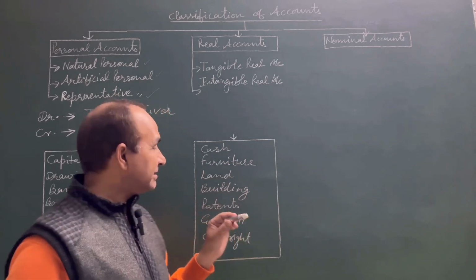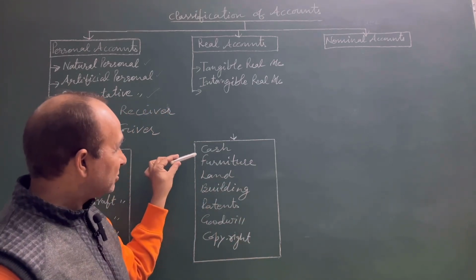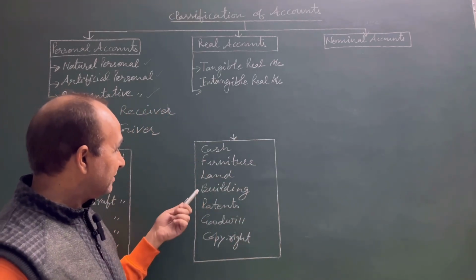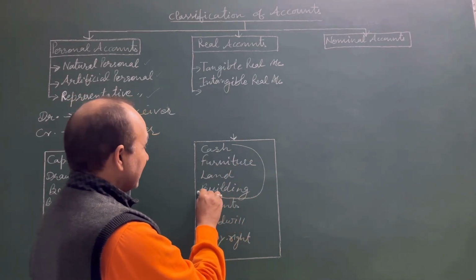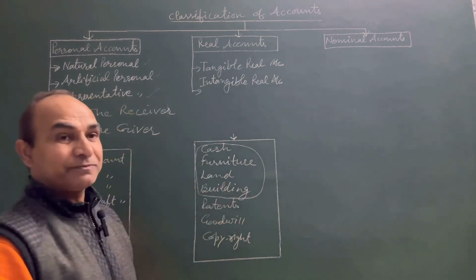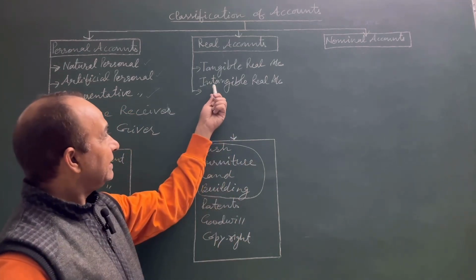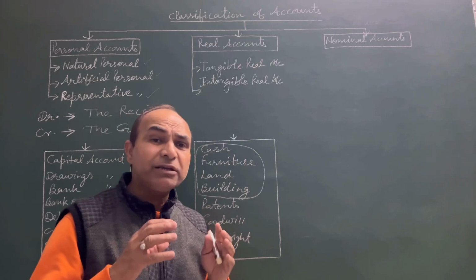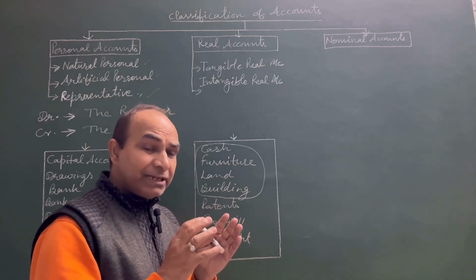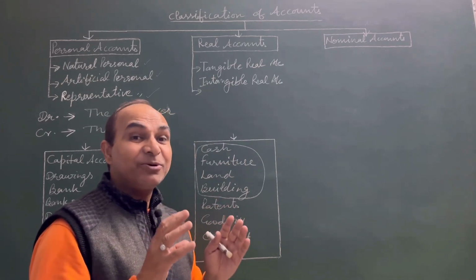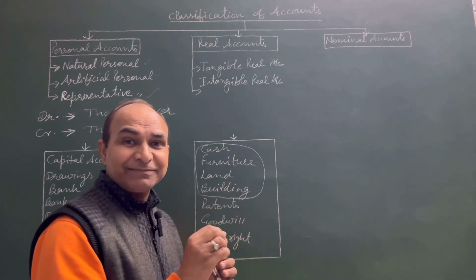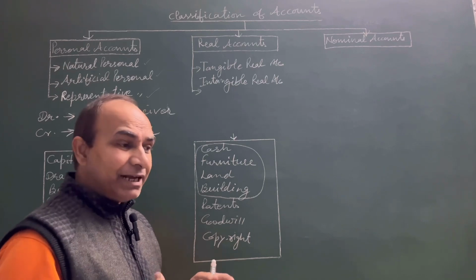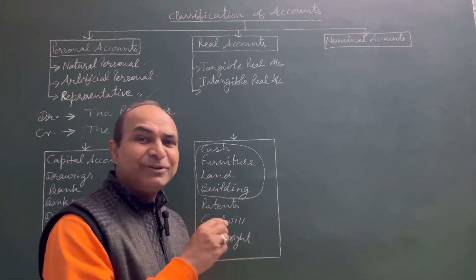Some of the examples you can see here: cash, furniture, land, building. These are the examples of tangible real accounts. Second category is intangible real accounts. What is intangible? Which cannot be seen, which cannot be touched, but these form part of assets. Assets means anything which gives benefit to the business.